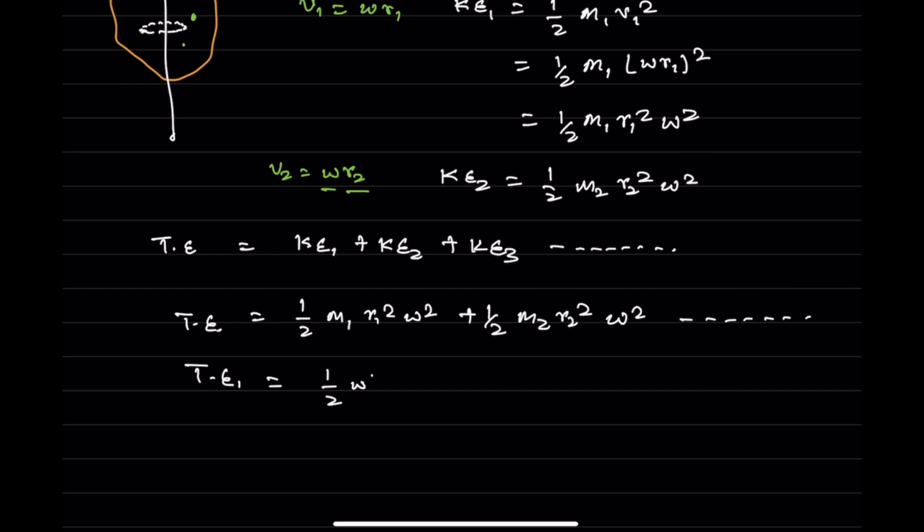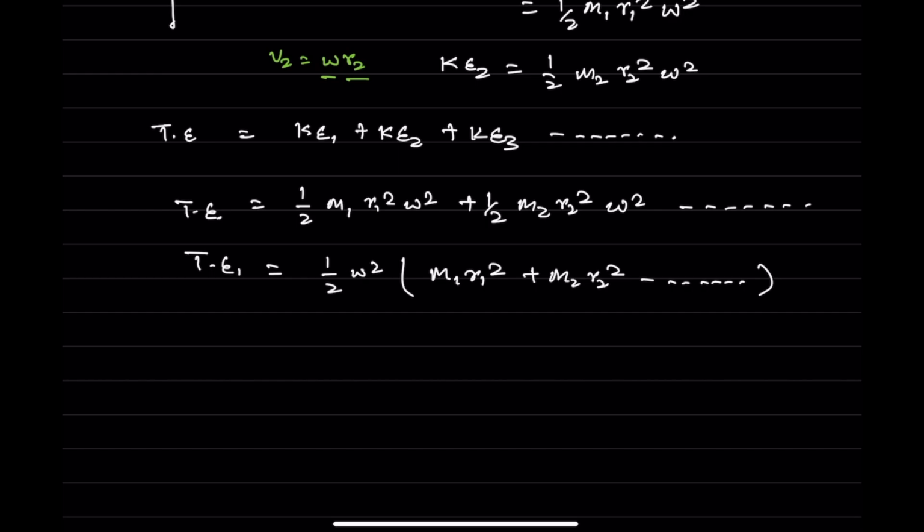Every time I'm not going to write it like this, I will write it in short form. So that is half, sigma i equals 1 to n mi ri square, multiplied by omega square.